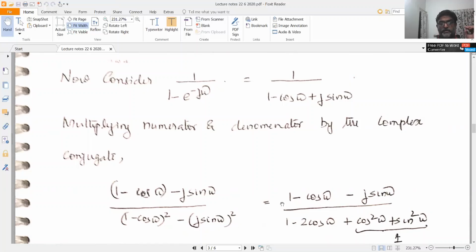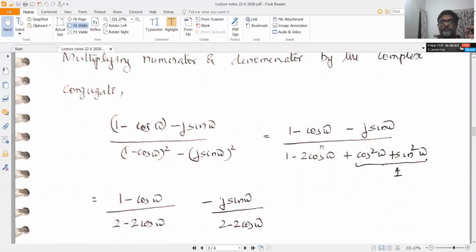Now this is expanded as 1 minus cos omega minus j sin omega, by 1 minus 2 cos omega plus cos squared omega plus sin squared omega. This term is equal to 1, so the denominator becomes 2 minus 2 cos omega.